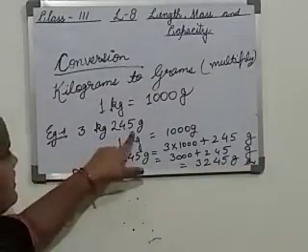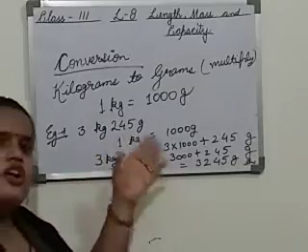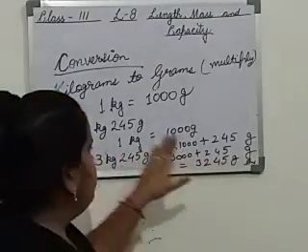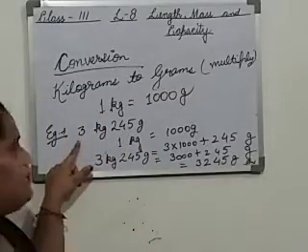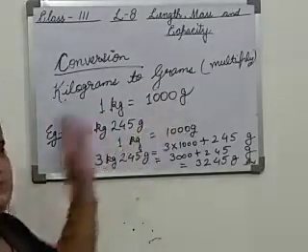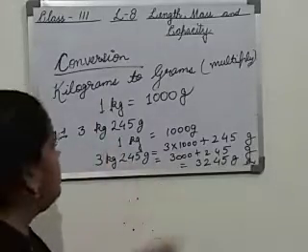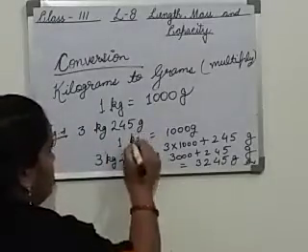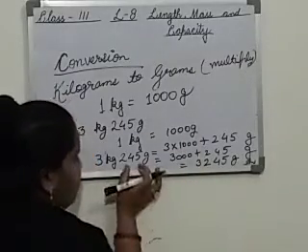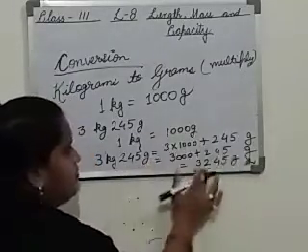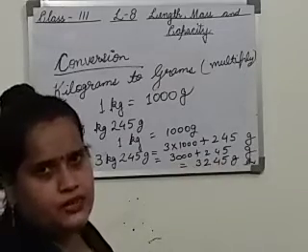This 245 gram is already in grams. It is not in kilo, so we don't have to change this. What we have to change is this 3 kilogram. 3 kilogram to gram means bigger unit to smaller unit, so we will multiply. And the 245, which is already in grams, as I told you in the previous video also, the number which is already in the same unit, we will simply add. Nothing else we have to do.